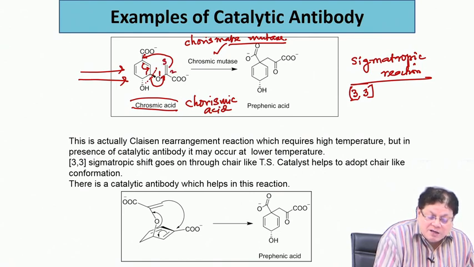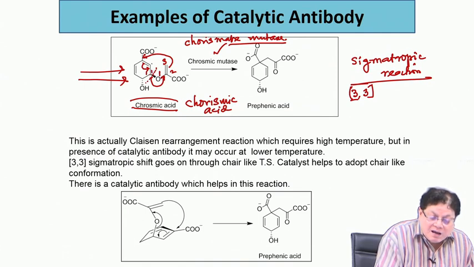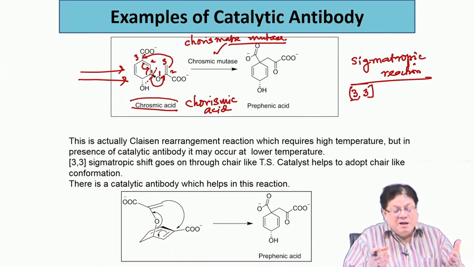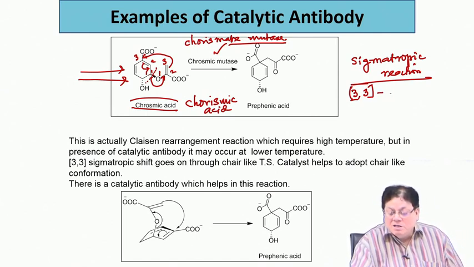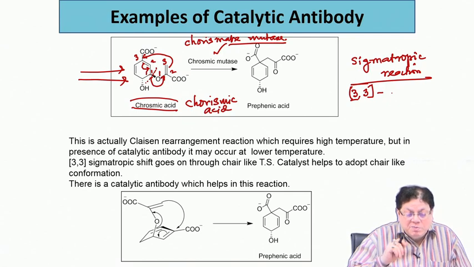So, this becomes 3 and that is 2 and that is 3. Ultimately the 3 and 3 carbons are combining with each other. So, that is why this is called a 3,3 sigmatropic shift.